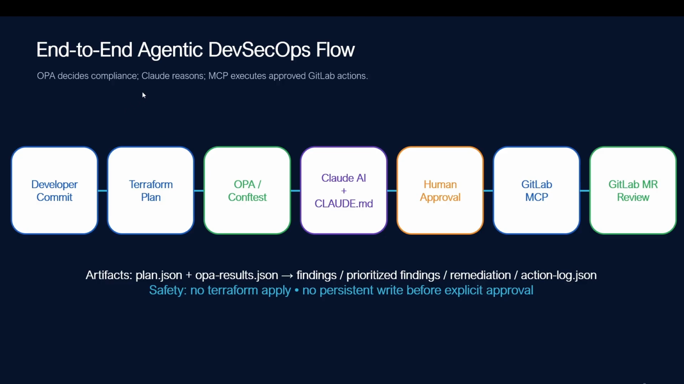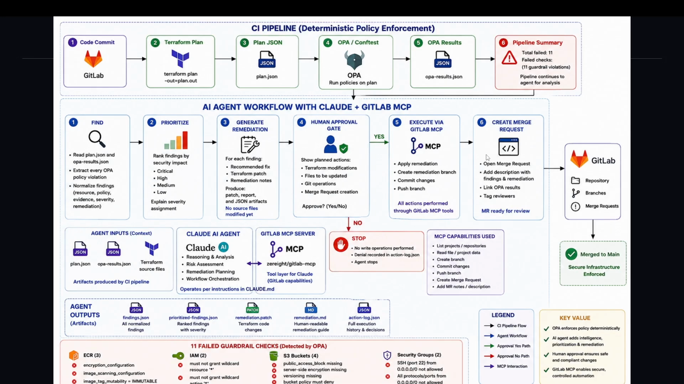So this is the end-to-end DevSecOps workflow, where developers commit the code, like Terraform code, and there are pipelines like Terraform plan and OPA scan, and we have Claude AI plus Claude.md instructions, and there are human approvals, with the GitLab MCP, and there is a code review. So this is the overall picture in more detail, and we have findings, prioritization, generated remediations, and human approvals. This is the overall flow I explained earlier.